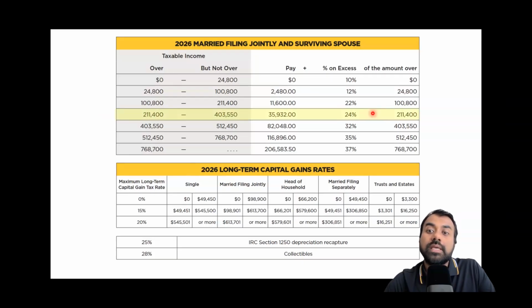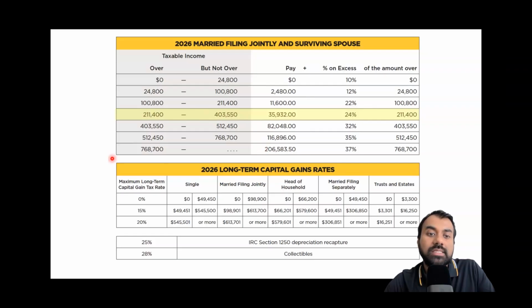The first thing we do is we look at this 24% marginal tax bracket, and we look at the range of taxable income. And the range of taxable income is above $200,000 and above $400,000. Then we need to figure out for this group of people what will be their long-term capital gains rate. Now, these are people who are married filing jointly.